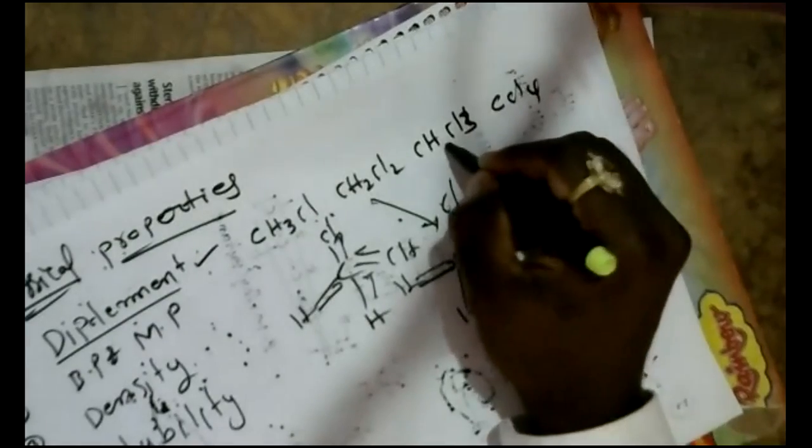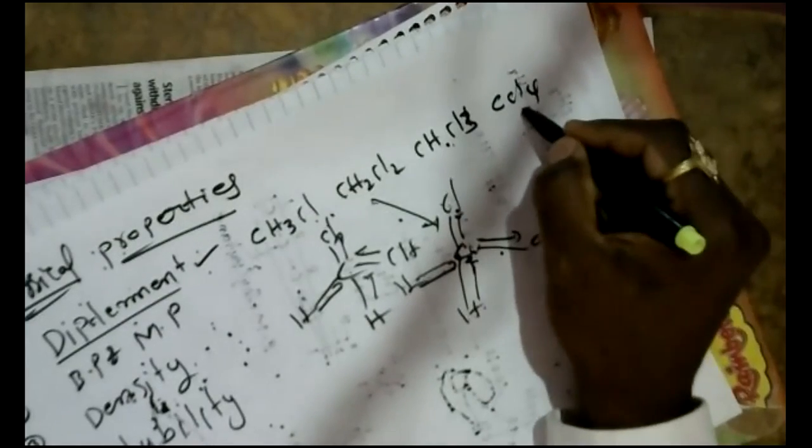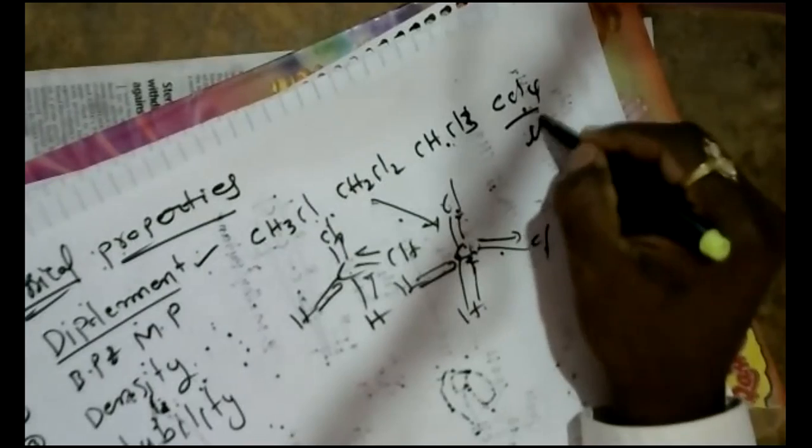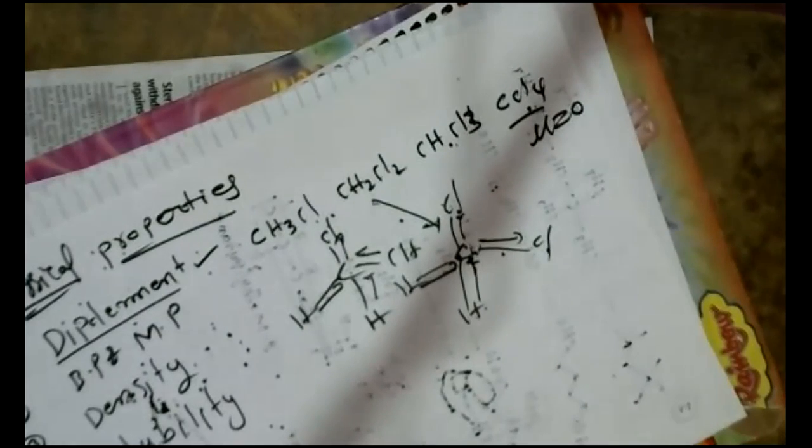If you go for CHCl3, it decreases further. If you go for CCl4, further still. So CCl4 has completely zero dipole moment, dear students.